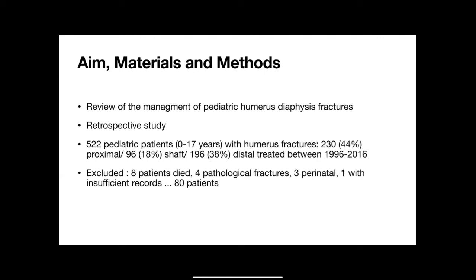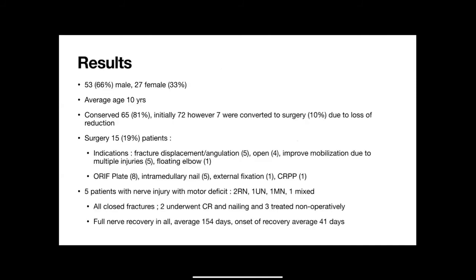With that, they sorted the data, and from the 80 patients, 53 were male and 27 were female. The average patient was 10 years old. They treated 65 of the patients conservatively. However, 7 were converted into surgery, so 10% of them, due to loss of reduction. In total, they operated on 15 patients.